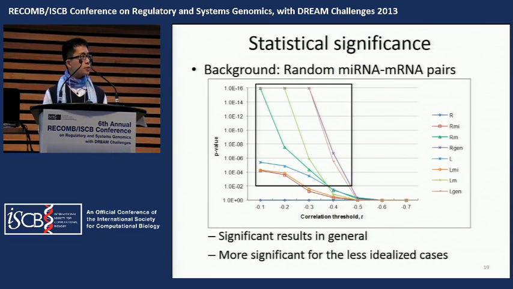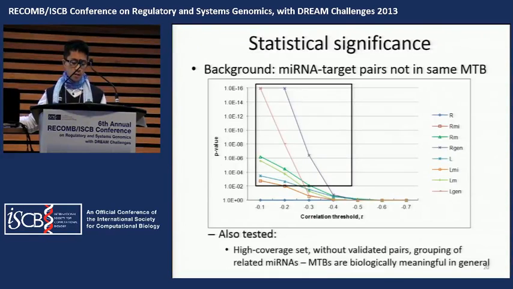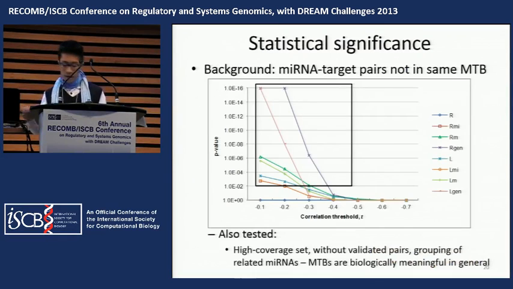And we can see that the loose types, allowing more imperfect cases, did a better job than the ideal cases or the restrictive types. And it means that we really require some error tolerance in defining the groups of RNAs. And to ensure the robustness of testing, we have tested different data sets and different backgrounds. Previously, it was a random background, and this is a background of target pairs not formed by the same MTBs. And the result is also good.